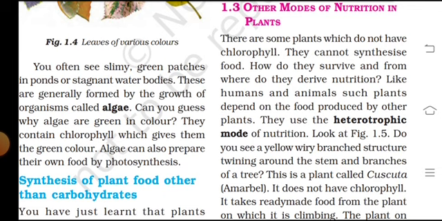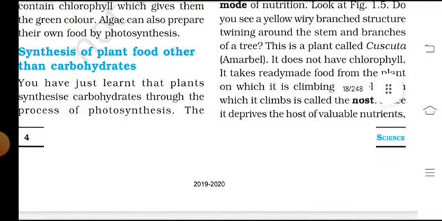Look at figure 1.5. Do you see the yellow wiry, branched structures twining around the stems and the branches of the tree? This is the plant called Cuscuta, or amarbel.